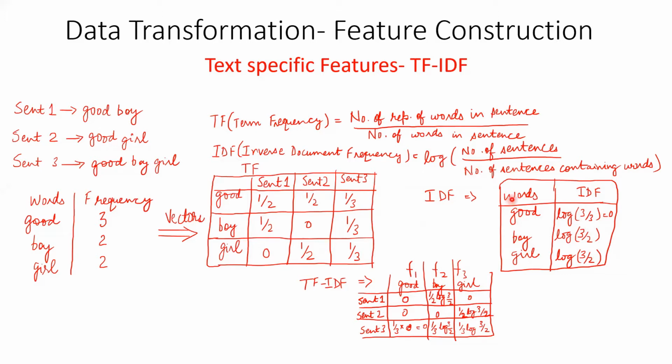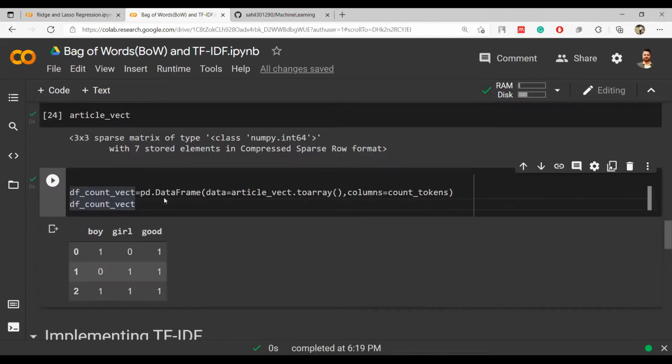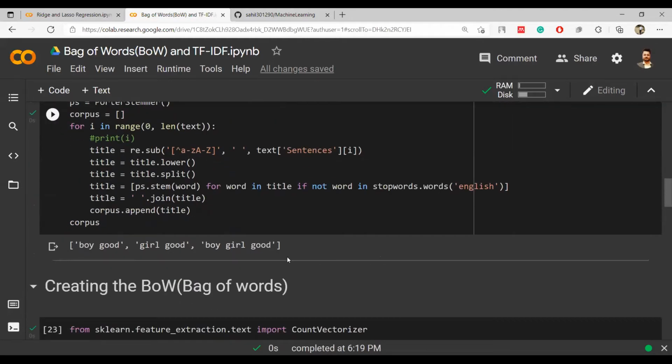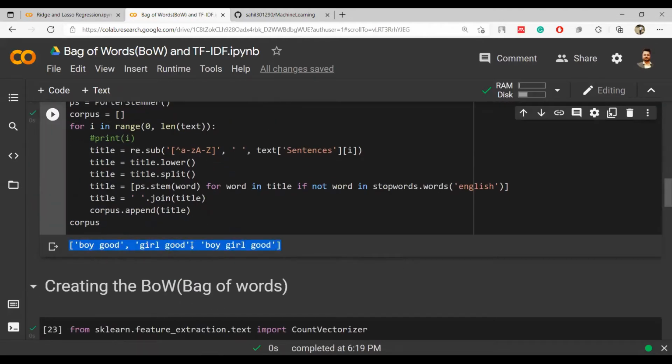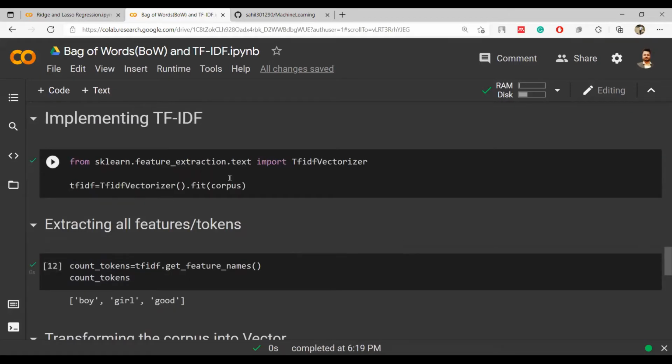Now I will be showing you how to implement this in code. Let's go back to the code. So we have already done the bag of words creation and we will be utilizing the same preprocessing. Whatever was done earlier up to this point is exactly the same, even for TF-IDF. After that, the next thing is that we have to generate the corpus. We have to update the corpus according to TF-IDF.